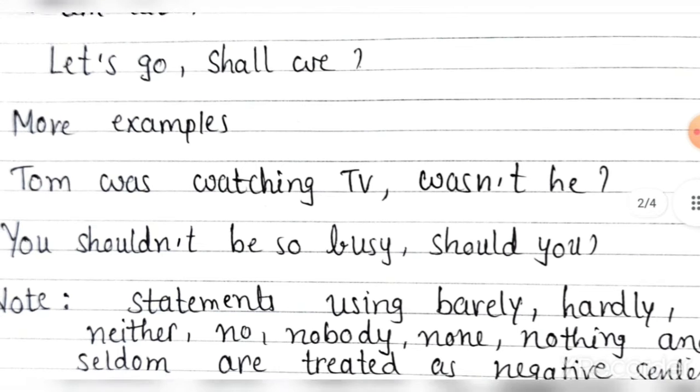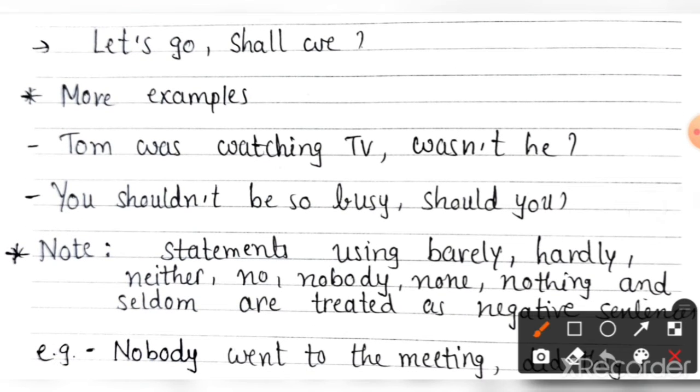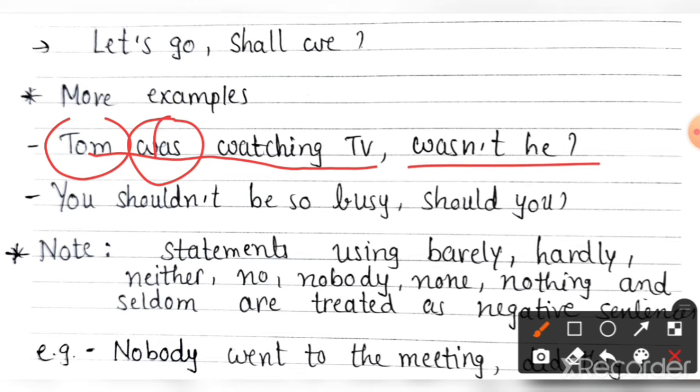Then some more examples. Tom was watching TV. Was is given. Tom is given, but we will not write Tom here. We will write wasn't he. Was is given, so negative we will write: wasn't he. Then: you shouldn't be so busy. Negative is given. We will write positive. So should you.